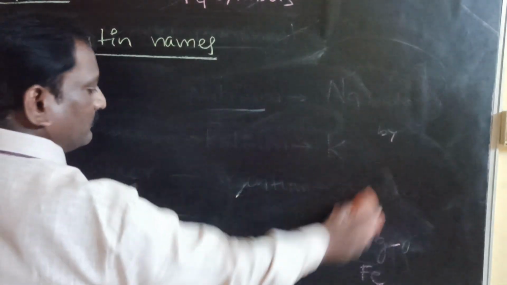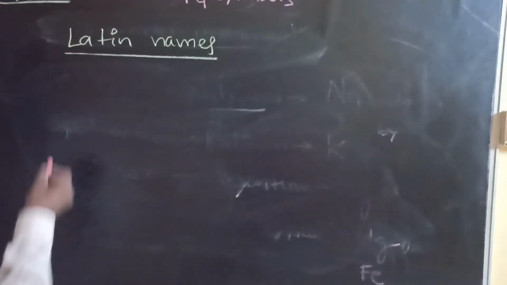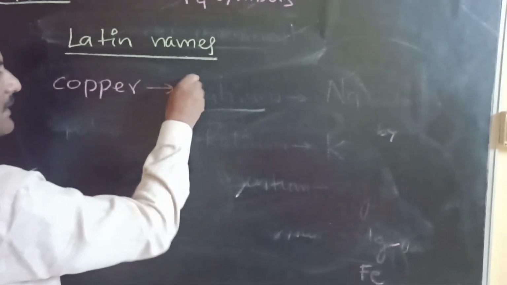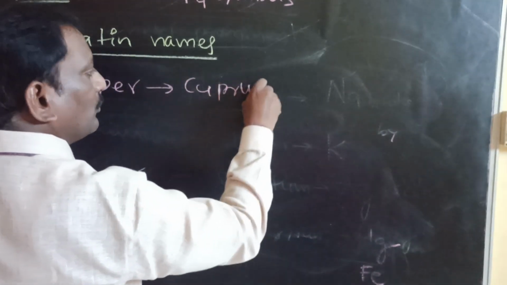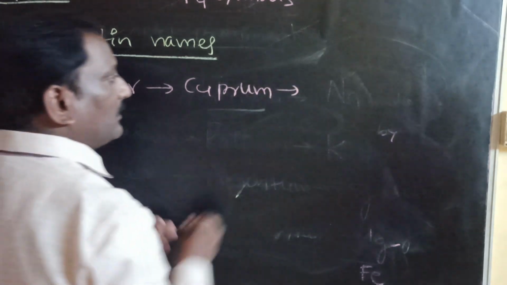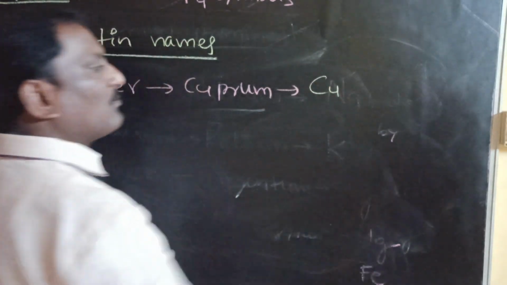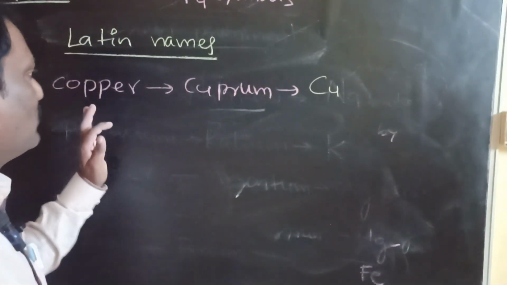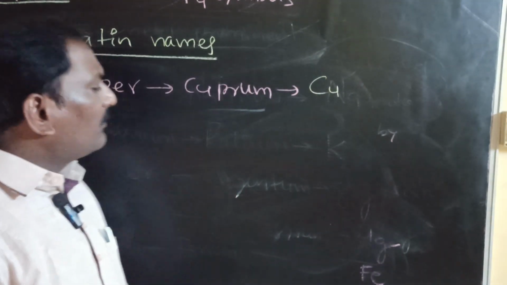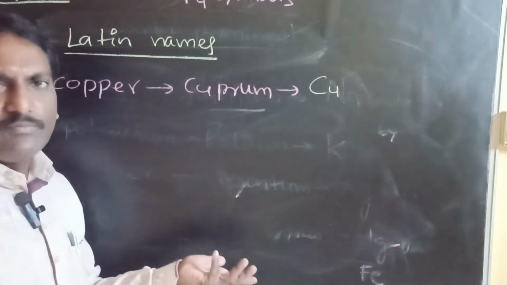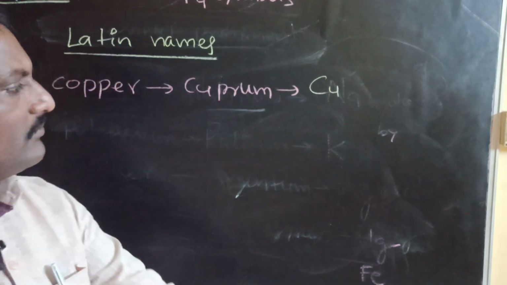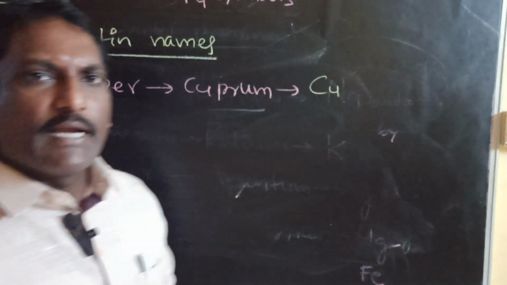Next, a very important example I would like to write: copper. The Latin name of copper is cuprum. So that's why the symbol will be capital C and small u. So this is the third category, based on Latin names. Some symbols are also taken from country names, scientist names. But please remember these three categories.